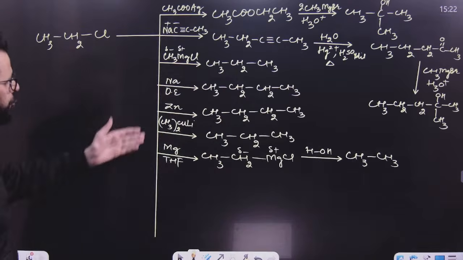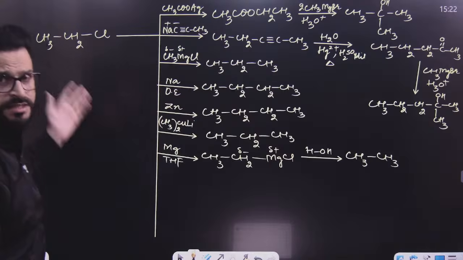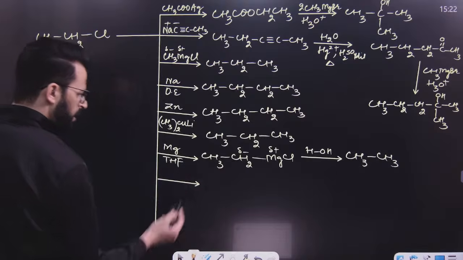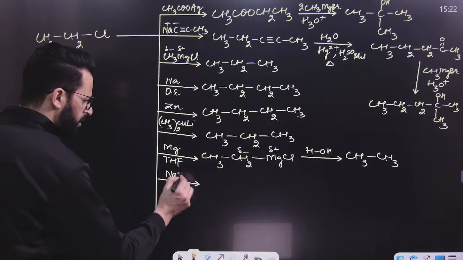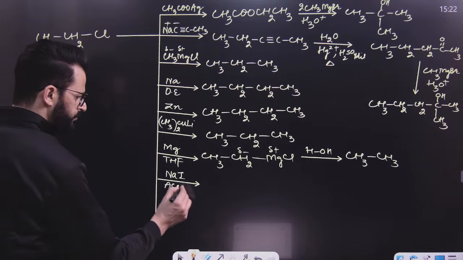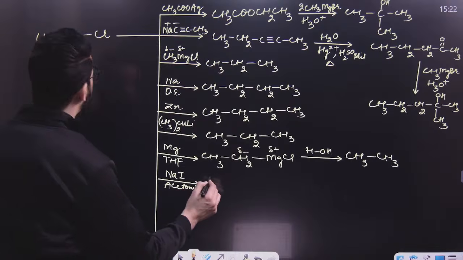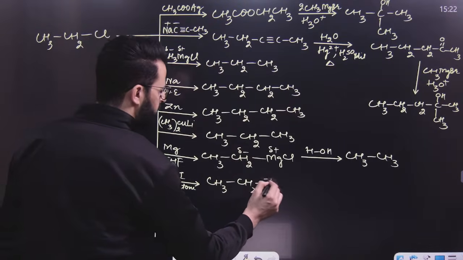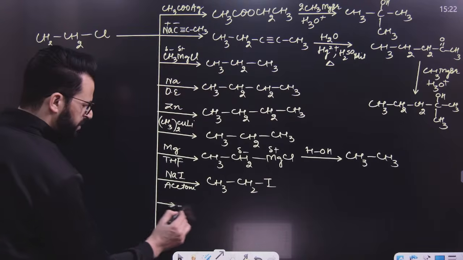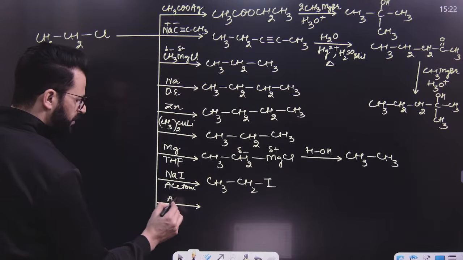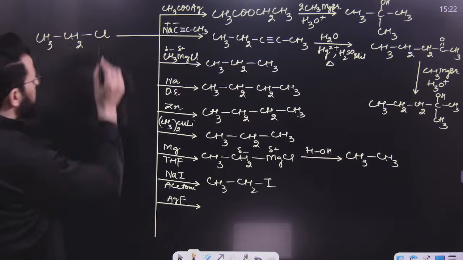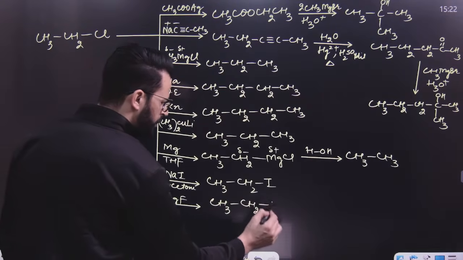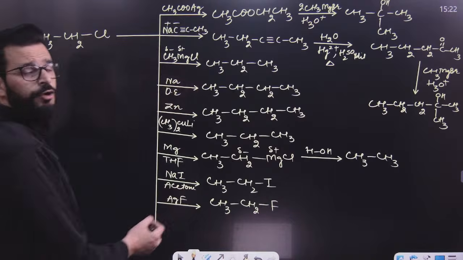After that, I have shown reaction with different metals. After this, I will show over here the halogen exchange reaction, say for example, sodium iodide and acetone. Then, my dear student, what will happen? The Cl will be replaced by I. This is known as Finkelstein reaction. After that, if this is treated with heavy metal fluoride, say for example AgF, then this Cl will be replaced by F. So what will be the product? Product will be CH3CH2F. These are halogen exchange reactions.